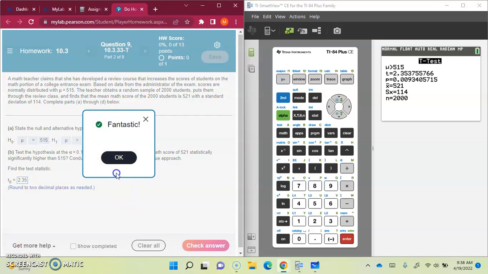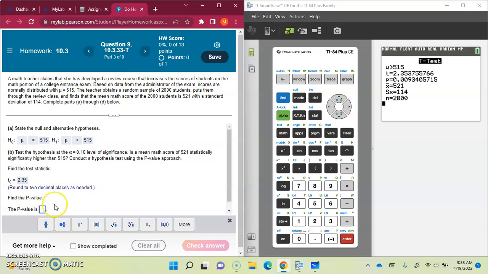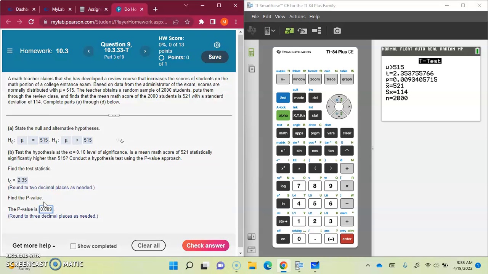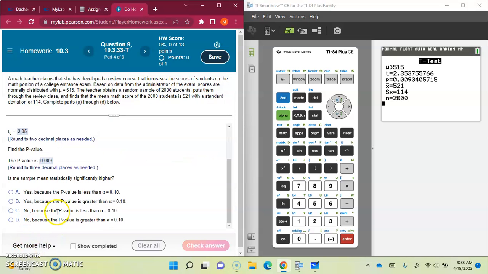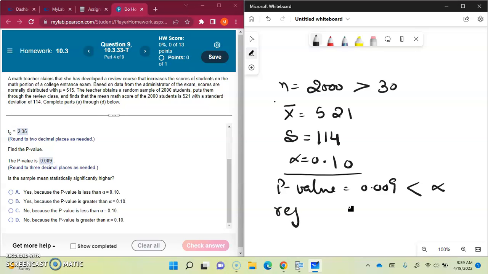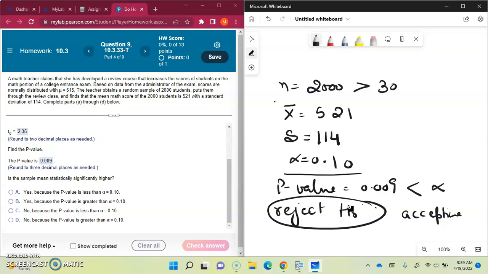Let's check that answer. Okay, next they're going to ask for the p-value, that's also in the calculator. They're asking us for three decimal places, so 0.009 should be good. Okay, now what? We need to check the p-value compared to alpha. So the p-value is 0.009, it's clearly less than alpha, so that means we are going to reject H naught, right? So if we are rejecting H naught, we are kind of accepting H1.